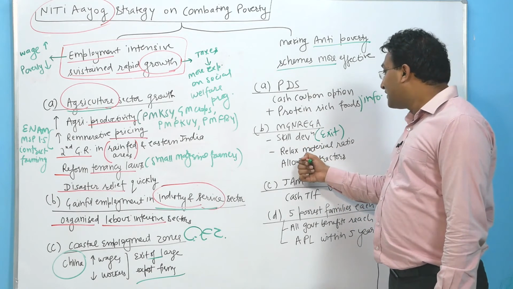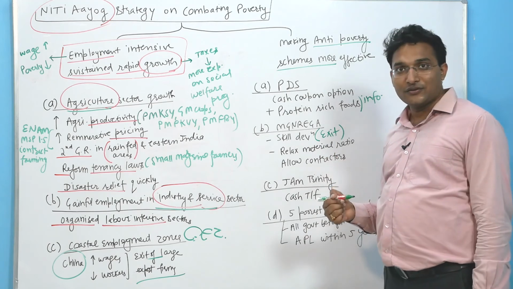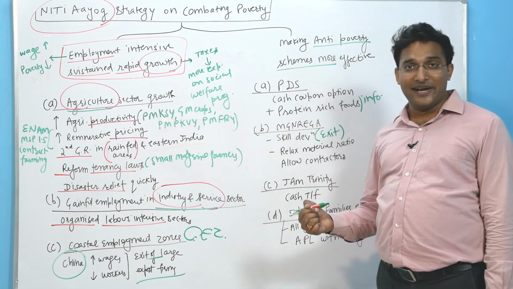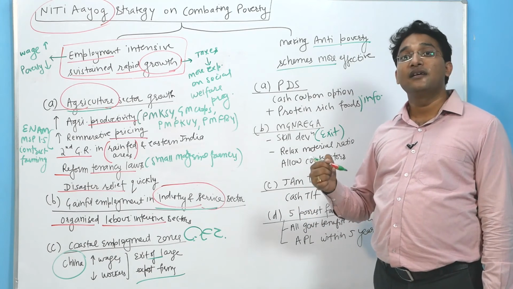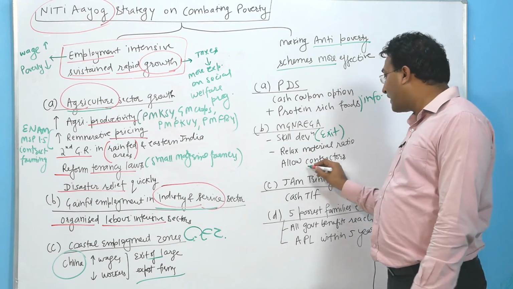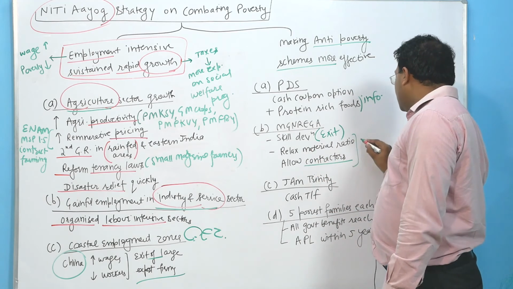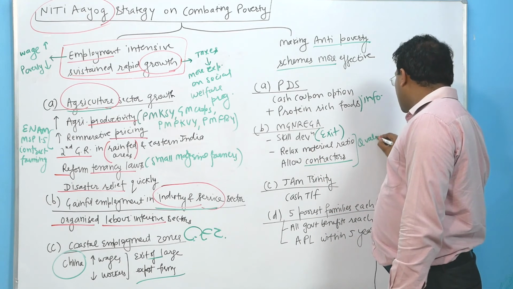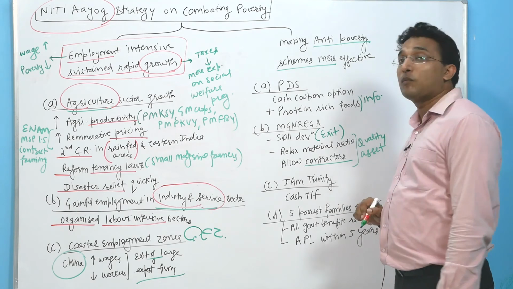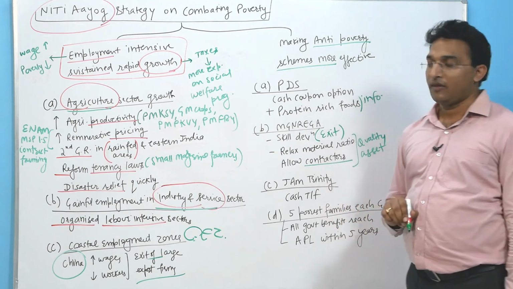Secondly, the material ratio should be relaxed. Originally in the MGNREGA, material can't exceed a particular limit. So this material ratio should be relaxed and the contractor should be allowed, so that there is quality in the creation of assets. So quality asset creation happens with the help of these two initiatives.